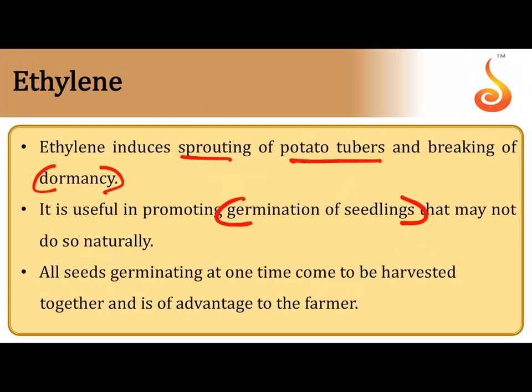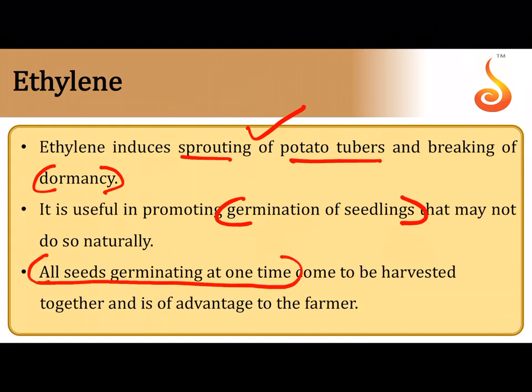That is because ethylene has, just like gibberellin, it breaks bud and seed dormancy, and because it breaks bud dormancy, it is capable of causing sprouting of potato tubers. All seeds germinating at one time to be harvested together, and so it's very important that you can control the germination of seeds.